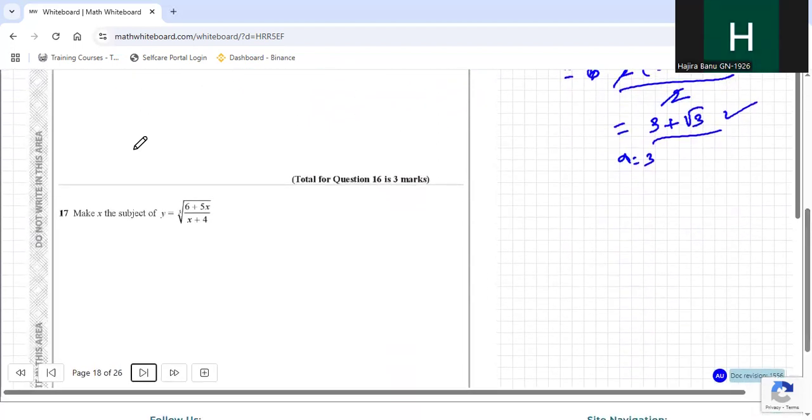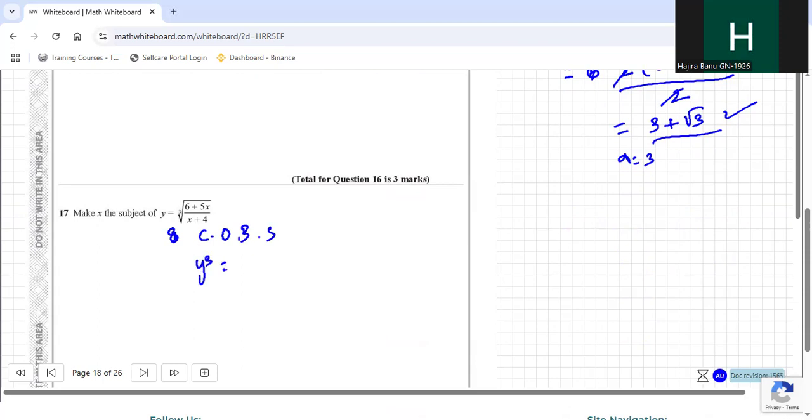Okay, let's move ahead. Make x the subject of y equal to cube root of 6 plus 5x by x plus 4. So you have to make x the subject. You should be bringing x out of the cube root. Like when we deal with square roots and we want to bring anything out of square roots, we do squaring on both sides. Here we will do cube on both sides.